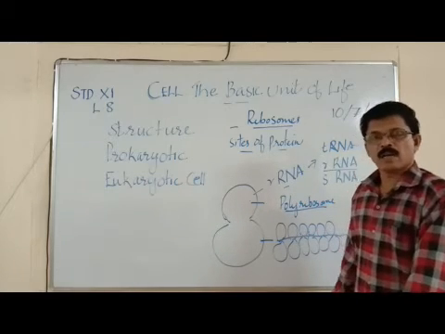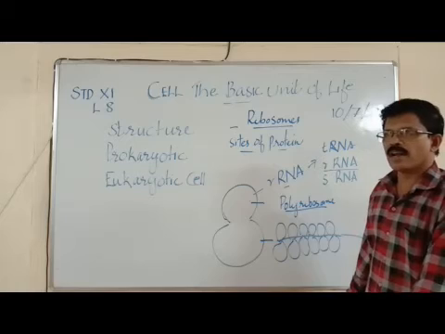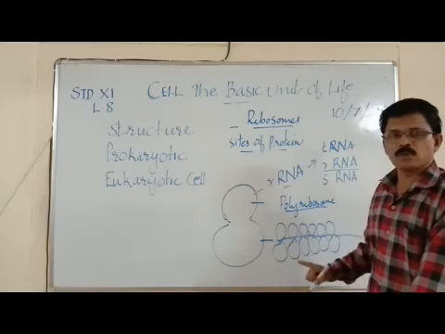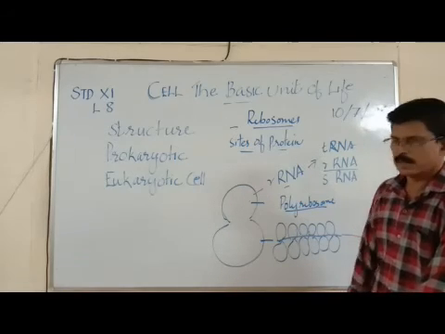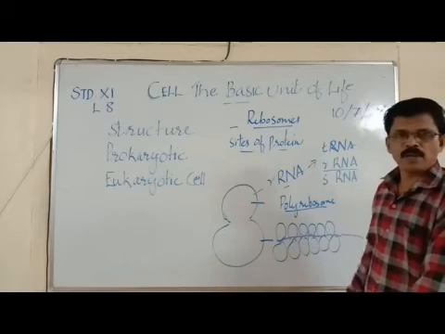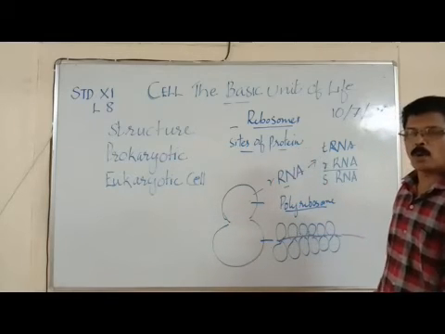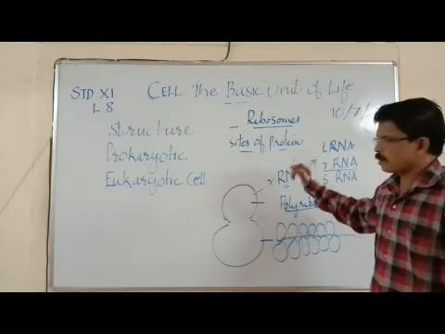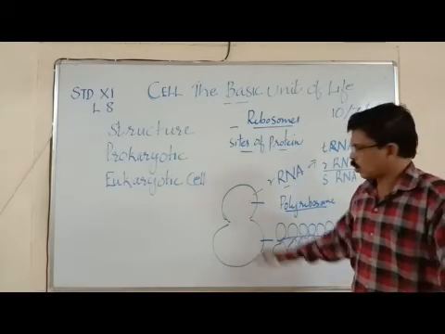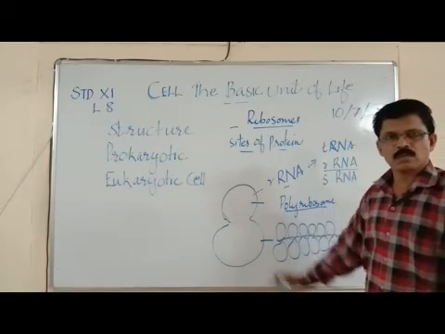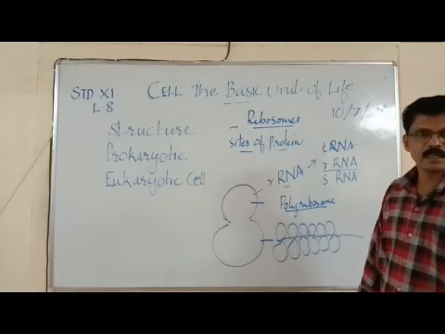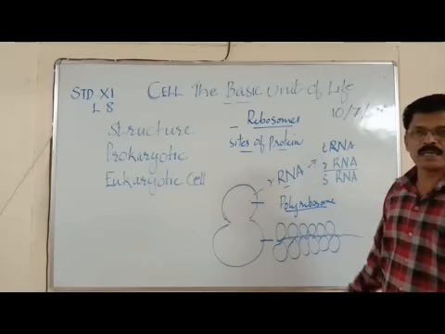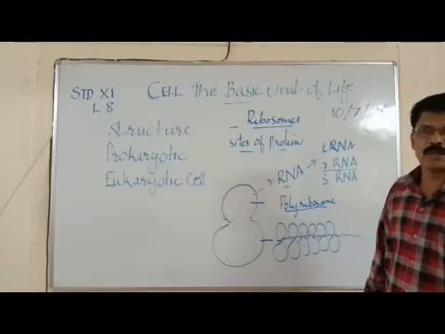So once again, what are ribosomes? Ribosomes are the only organelle without any membrane. Second point, they are found in all types of cells, including prokaryotic and eukaryotic cells. Third point, they are the sites of protein synthesis. Hence they are called protein factories. What type of ribosomes are found in prokaryotes? 70S ribosomes. A 70S ribosome consists of two subunits. The small subunit is 30S and the large subunit is 50S. So 30 plus 50 is equal to 80, but the 10 units get depressed or reduced when they attach to each other.